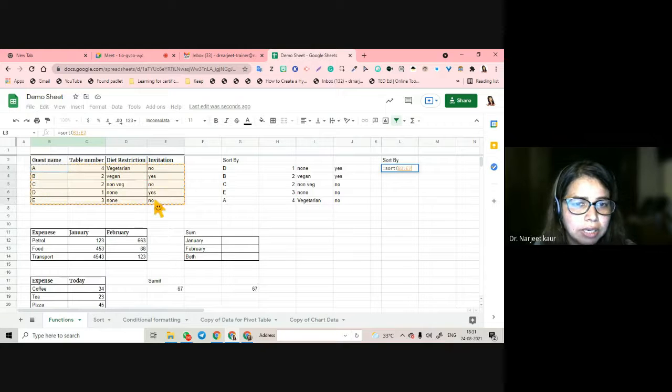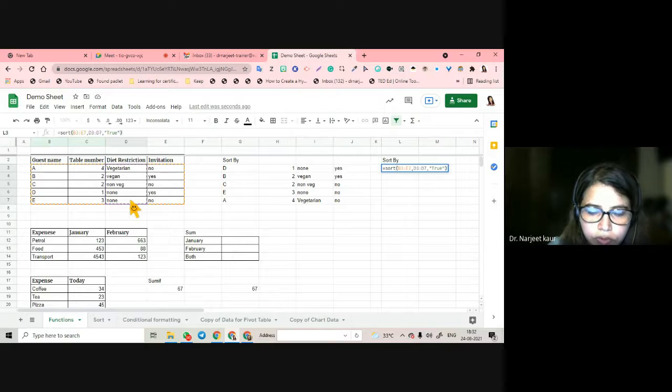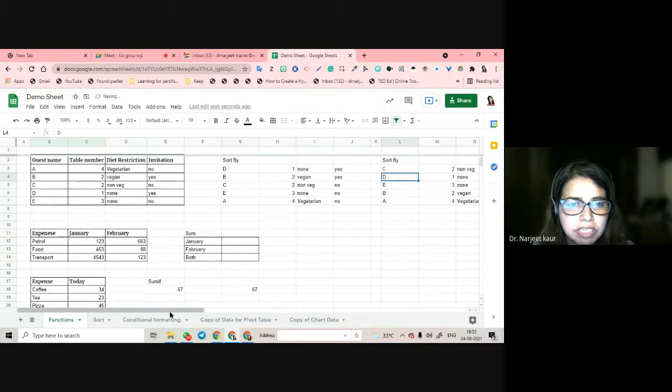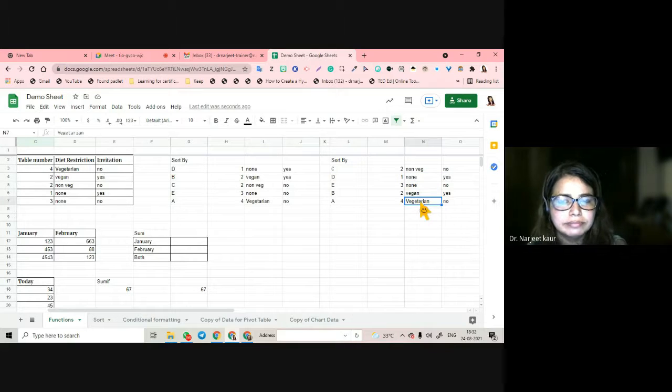कुछ याद नहीं रखना है. सिर्फ आपको syntax याद रखना होता है कि syntax कैसे काम करता है. Comma. I'm going to go with diet restriction. Okay. Comma. True or false? True. And now my table is sorted according to diet restriction. N comes first. V comes later. Got it?